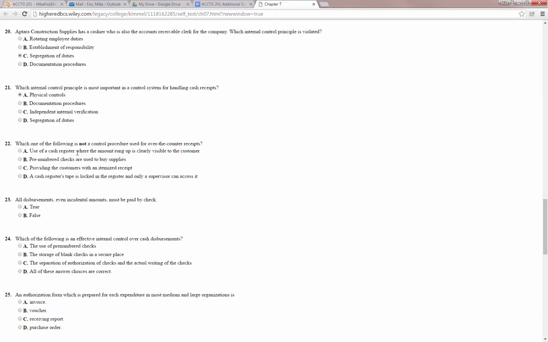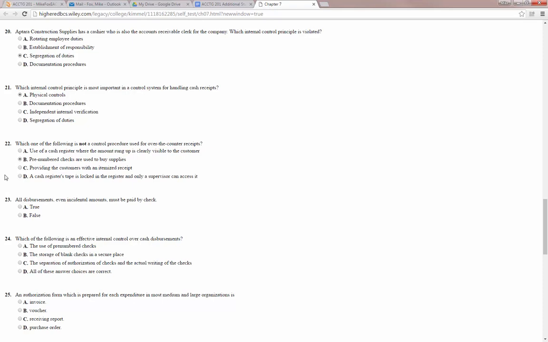Which of the following is not a control procedure used for over-the-counter receipts? Use of a cash register where the amount rung up is clearly visible to the customer. That's good. Pre-numbered checks are used to buy supplies. That's good. Providing the customer with an itemized receipt. That's good as well. The cash register tape is locked in the register and only a supervisor can access it. That's also good. So which one is not a control procedure used for over-the-counter receipts? And I would guess B, where we're buying supplies. That doesn't fit with the rest, which are all over-the-counter relationships with customers.